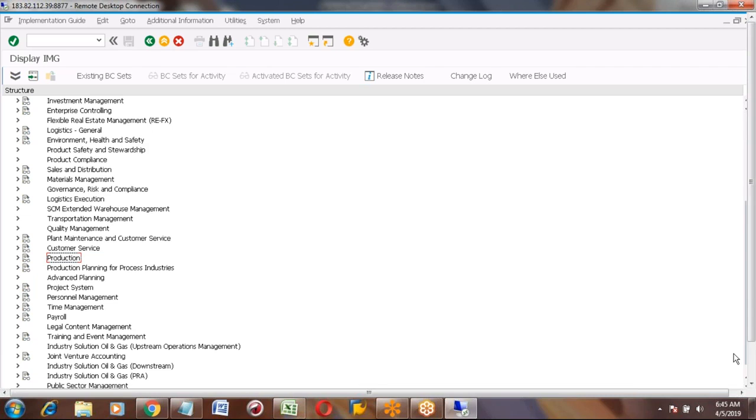Advanced planning is different, but why are there two different fields, production and production planning?